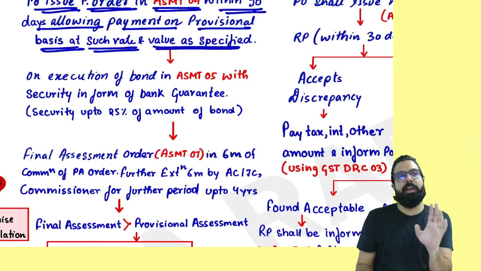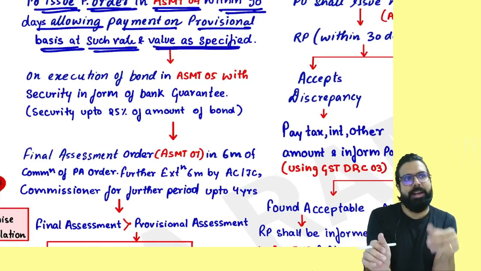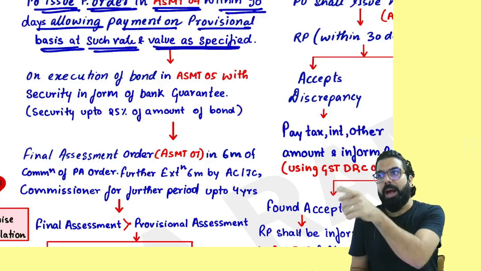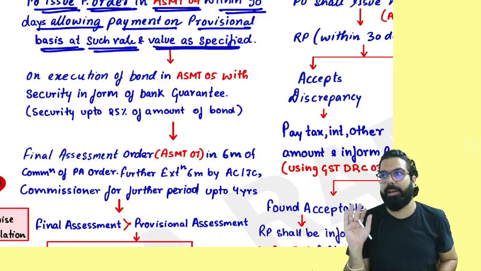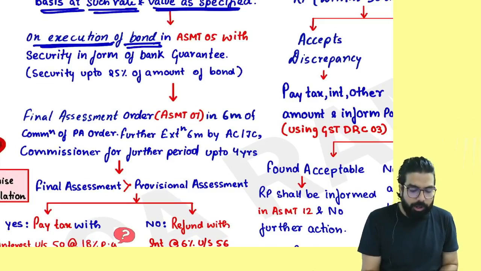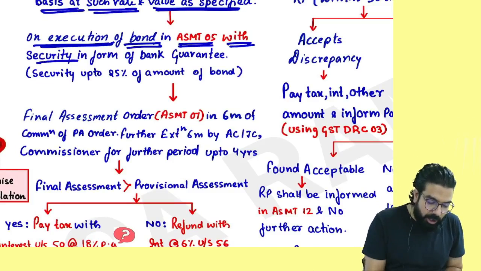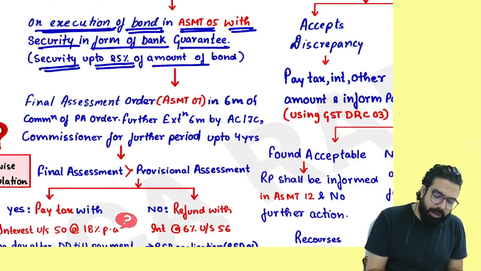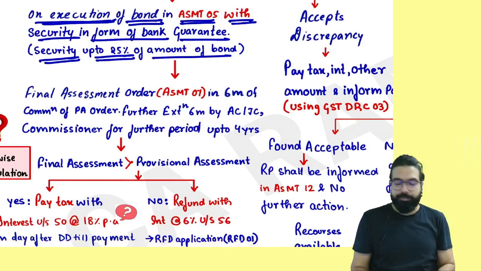In the provisional order, he will say, sir, on this value, at this rate, you can pay the GST. But he will tell, when you are making provisional payment, I want one bond with bank guarantee. Everyone over here, he will ask you to execute a bond in ASMT 05, along with security in the form of bank guarantee, and security will be up to 25% of the bond amount.